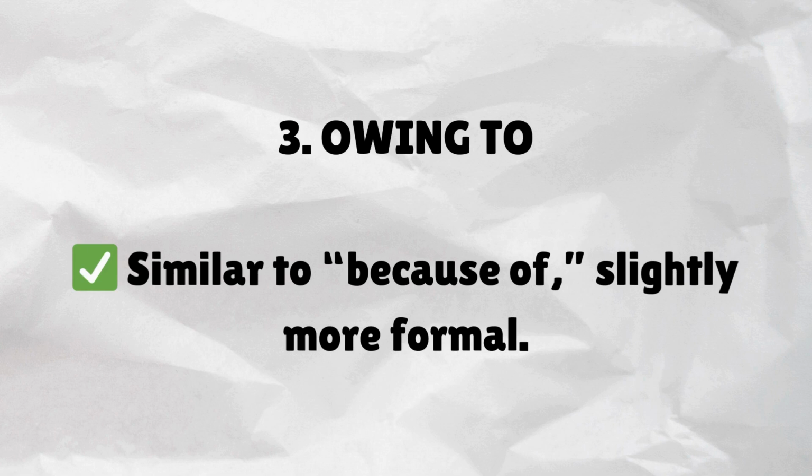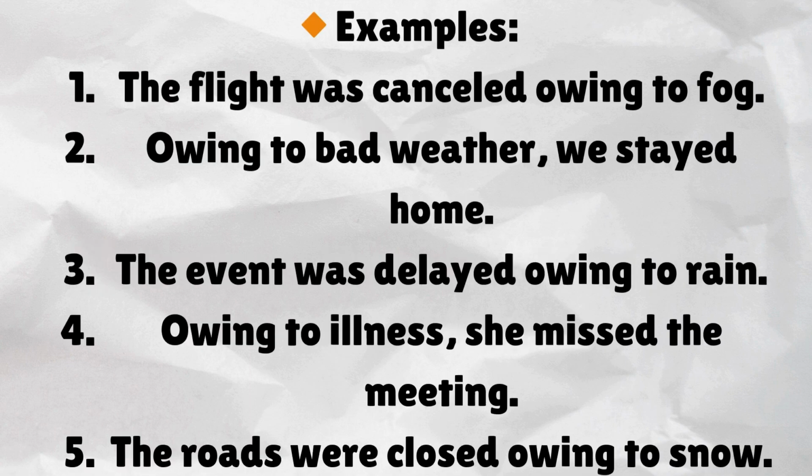Owing to. Similar to because of, slightly more formal. Examples. The flight was cancelled owing to fog. Owing to bad weather, we stayed home. The event was delayed owing to rain. Owing to illness, she missed the meeting. The roads were closed owing to snow.